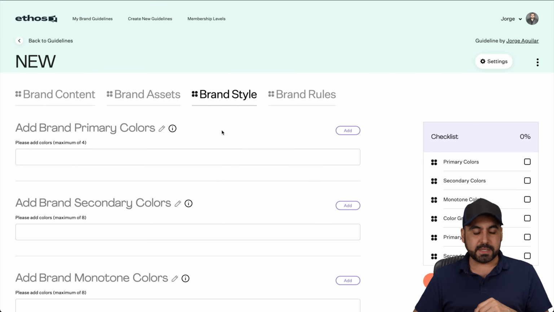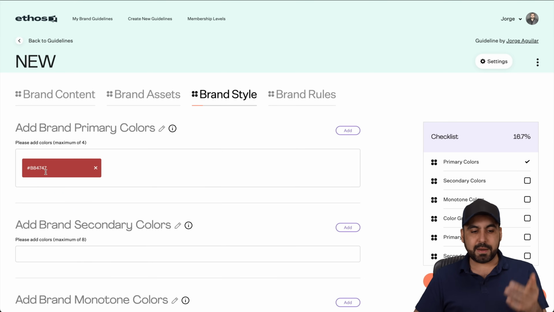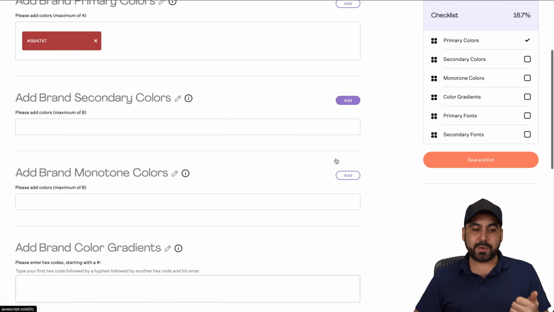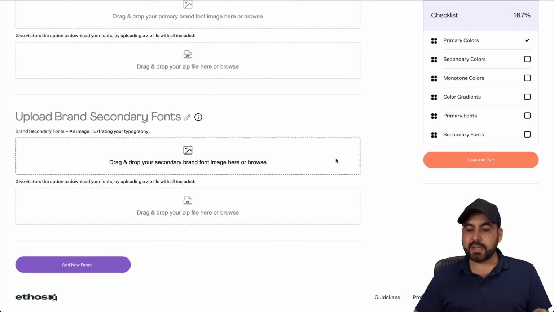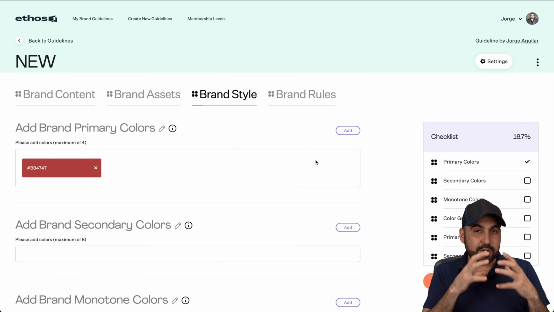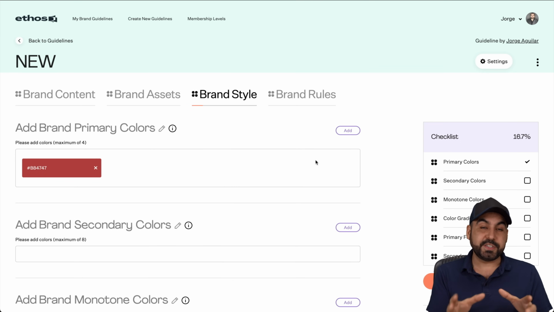The brand style, this is where you're going to add your colors. So it's super easy. Just click on add, and basically you get the hex option, RGB, HSL, depending on what you're going to use. And you can also use the color selection here, and you'll get the hex option. So if I want to select that color, I add it here, and boom, that's one of my primary colors. And I can add more right here. And that same thing goes with the brand secondary colors, monotone, radiance, fonts, and secondary fonts, all from here. So everyone knows what they need to use when they are going to create content for this particular company.